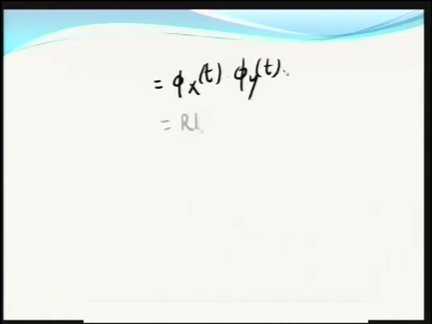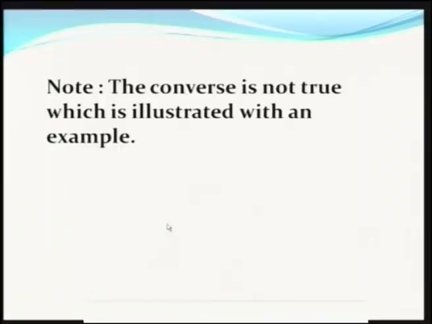We have proved the additive property of characteristic function, but if you take the converse, that is any function which satisfies φ(x+y)(t) equal to φx(t) into φy(t), it is not necessary that they must be independent. So, independence will be lacking when you take the converse. This is illustrated with an example.